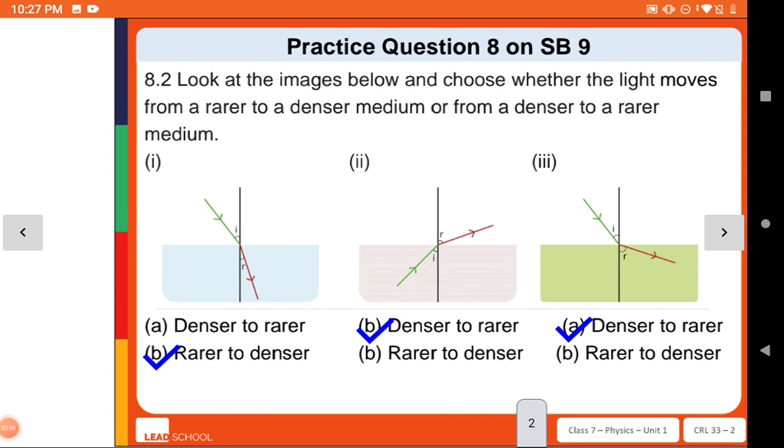So question number 8 in your SB supplementary book 9. We look at the case when a ray of light travels from a rarer medium to a denser medium. For example, you have a tub of water, and a ray of light travels from air to water. What happens? When a ray of light travels from a rarer medium to a denser medium, it bends toward the normal. Normal is perpendicular.